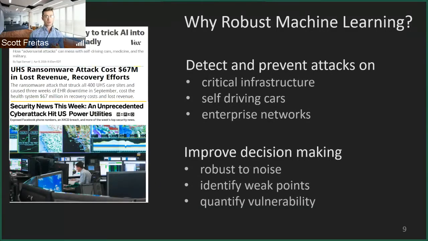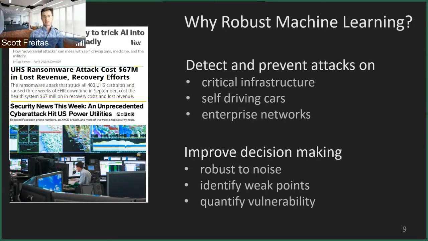Unfortunately, bad guys also realize this and use these machine learning systems to disrupt our daily lives. We often see things on the news like it's disturbingly easy to trick AI into doing something deadly. This could be for self-driving cars, medicine, military systems. We see how ransomware is costing millions of dollars per year. And we can also see how cybersecurity attacks are hitting our power and utility grids.